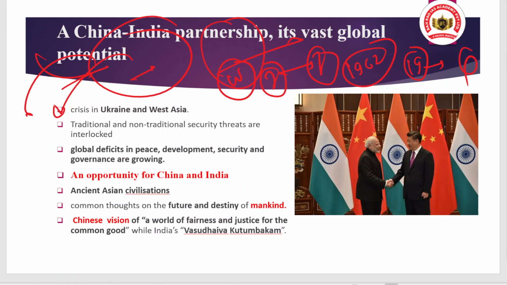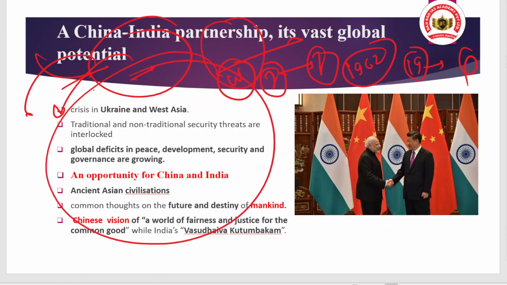Okay, and what this article talks about is the ongoing crisis in Ukraine because of the Russia-Ukraine war, and also the beginning of a fresh crisis in West Asia because of the Israel-Palestine conflict.